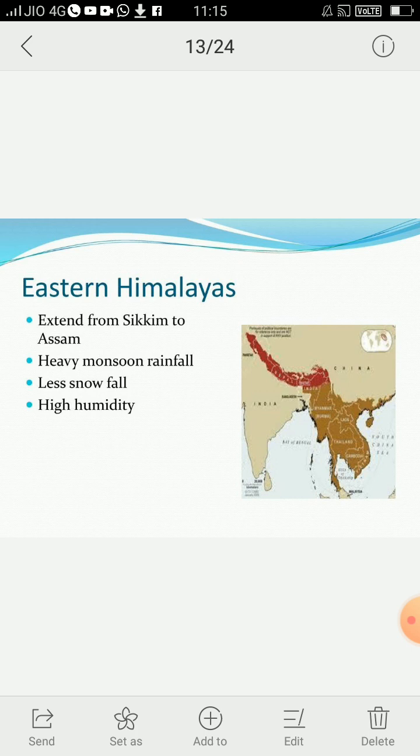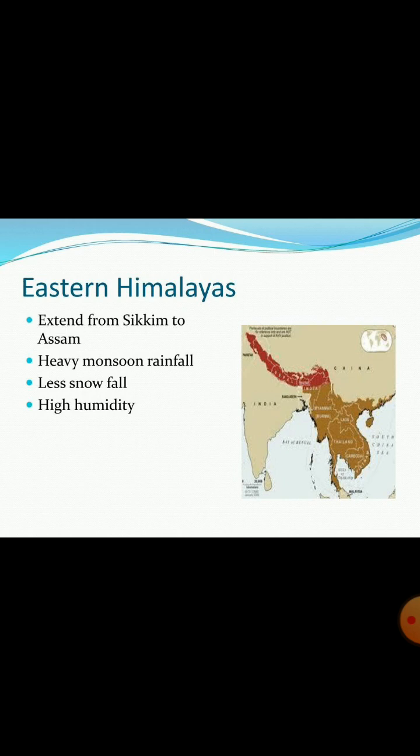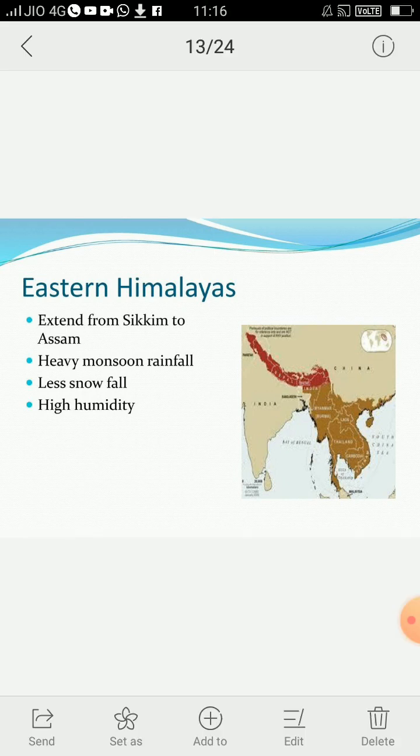This Eastern Himalayas extends from Sikkim to Assam, and it consists of mountain range from Sikkim to Arunachal. As compared to the Western Himalayas, the Eastern Himalayas possess higher rainfall, heavy snowfall and higher temperature. As a result, vegetation is more varied and abundant. These Eastern Himalayas are also divided into further zones: sub-mountain zone, temperate zone and alpine zone.